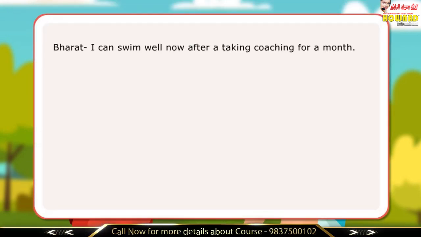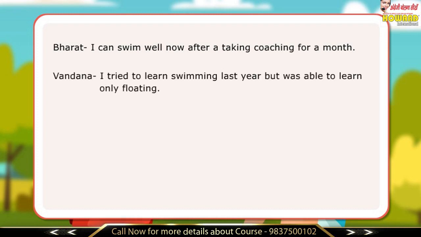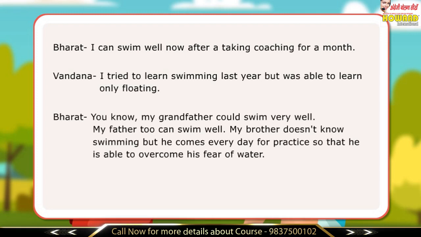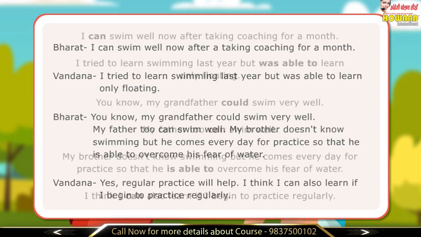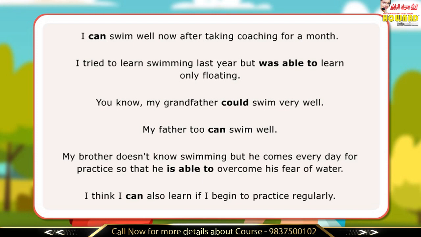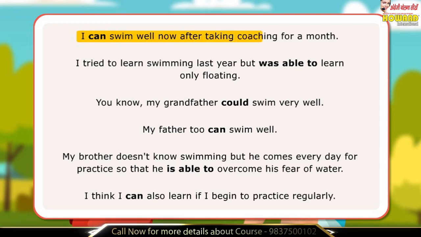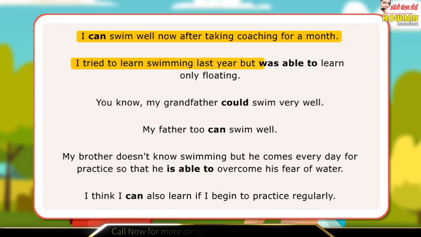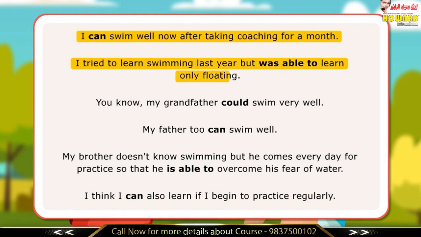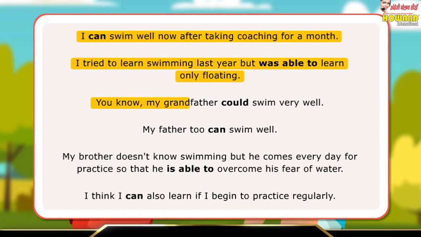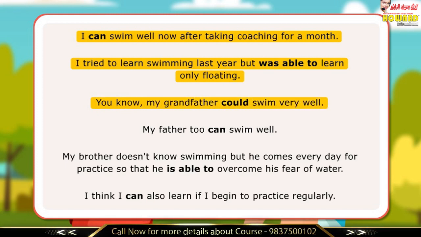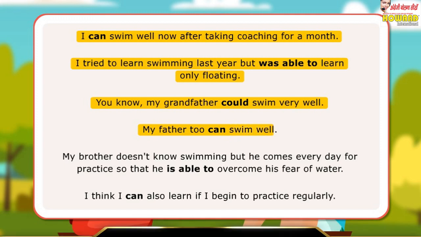In the conversation, Bharat and Vandana have spoken ability and possibility by using can, could, and be able to. Here are some examples of sentences with can, could, and be able to. I can swim well now after taking coaching for a month. I tried to learn swimming last year but was able to learn only floating. You know, my grandfather could swim very well.